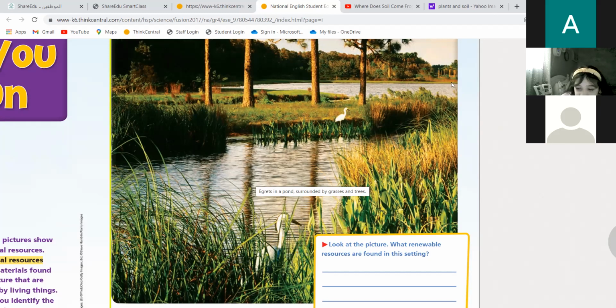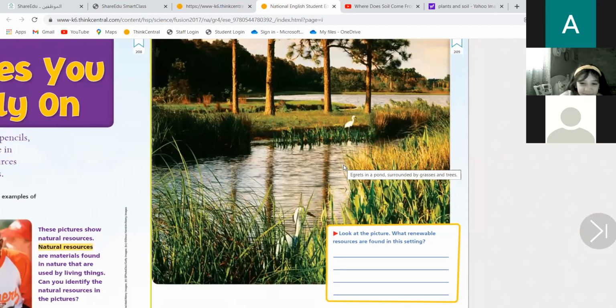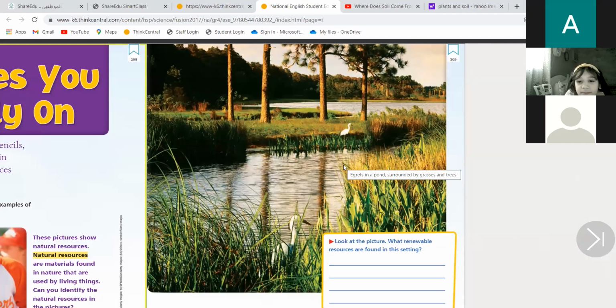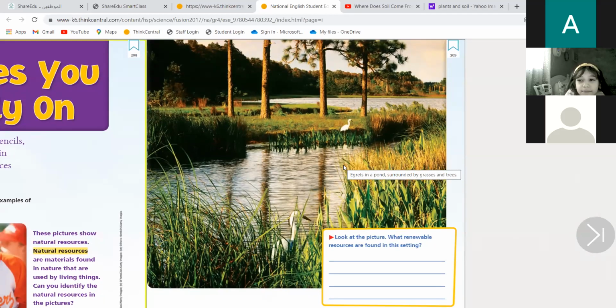I want you to look at the picture and tell me what renewable resources you can find over here. Water, trees, grass. You can replace them easily. Yes, Fatima. Water, trees, and grass. What else? A duck. There is something else you can't see. It's invisible.